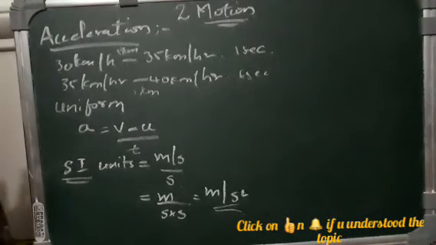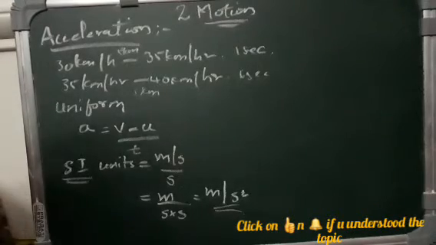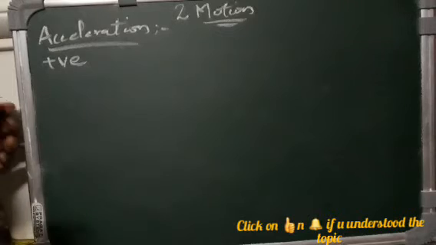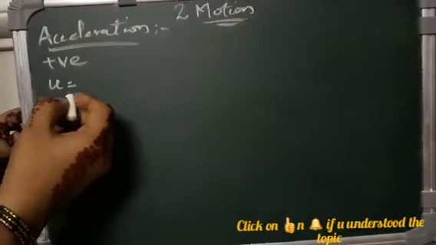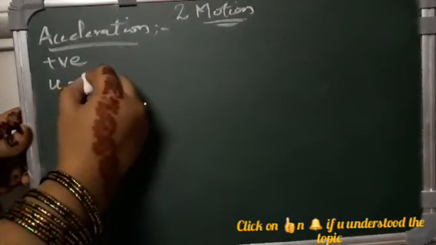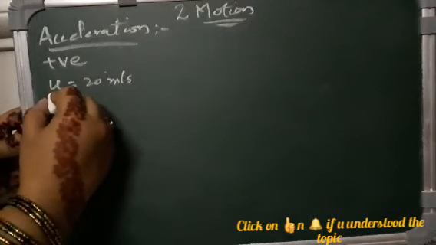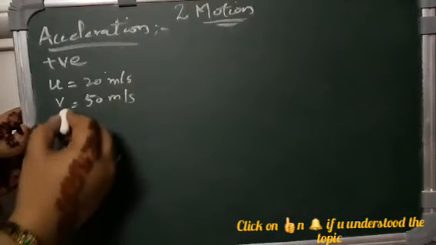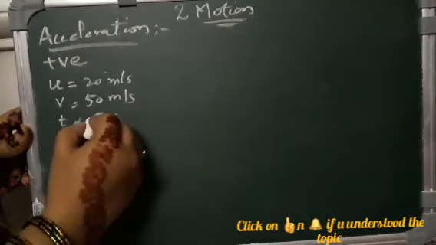If it is a positive acceleration, how will you know, and if it is a negative acceleration, how will you know? We will go with an example. Suppose you have a positive acceleration. For that, we will take initial velocity u equal to 20 meters per second, final velocity v equal to 50 meters per second, and time as 5 seconds.